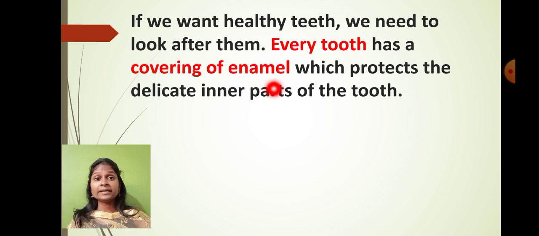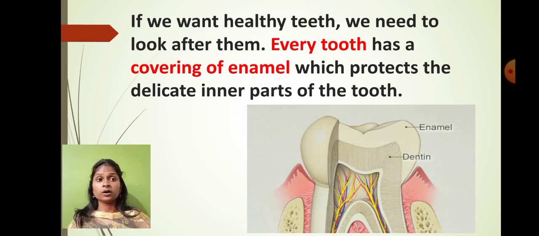Now what do you mean by enamel? Let me show you over here. Can you see that this is the teeth region? This is the outer part of our teeth. This is the gums region. This pinkish part is the gums, and here there is a white layer on the teeth material. The white layer present on the teeth is called what? Enamel. Are you getting it?